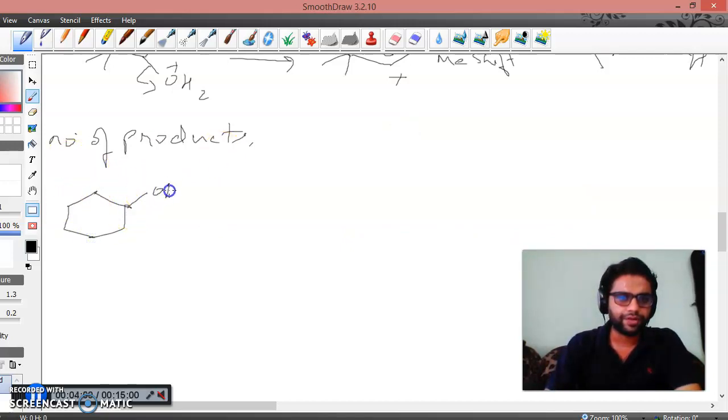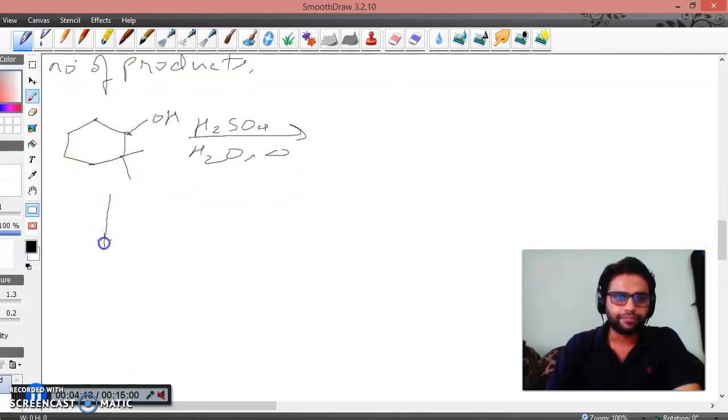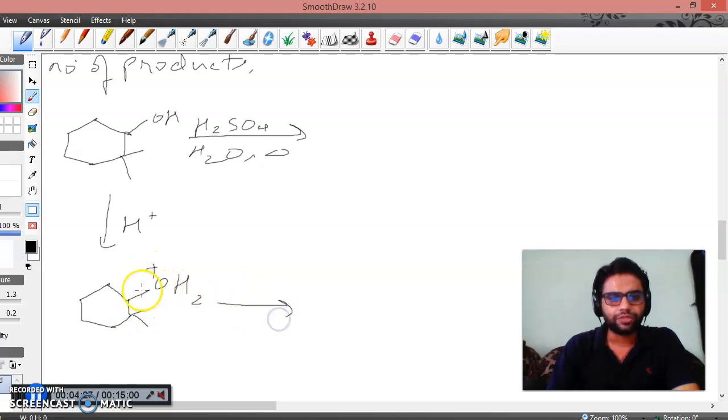Say for example we are taking this substrate and we are asking the number of products formed when this alcohol is treated with sulfuric acid in aqueous medium at an elevated temperature. So what would be the total number of products? Again, if we solve this, the H plus will be carried by this OH, and this OH will thus be turned into a leaving group, that is OH2 plus, and here there are two methyls, and when this OH2 plus leaves, there will be a formation of this carbocation.